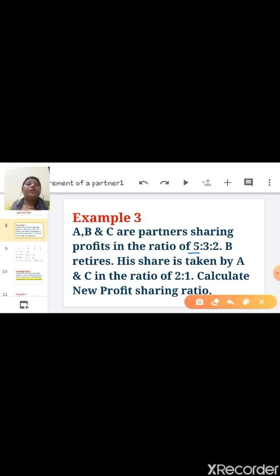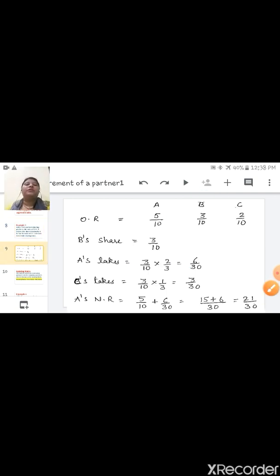Children, here the ratio is 5:3:2 and B is retiring. This partner is retiring. B's share, 3/10, is the retiring partner's share. The remaining partners take this share in the ratio 2:1, so you have to calculate the new profit sharing ratio. Now let us see the solution and how you have to do it.